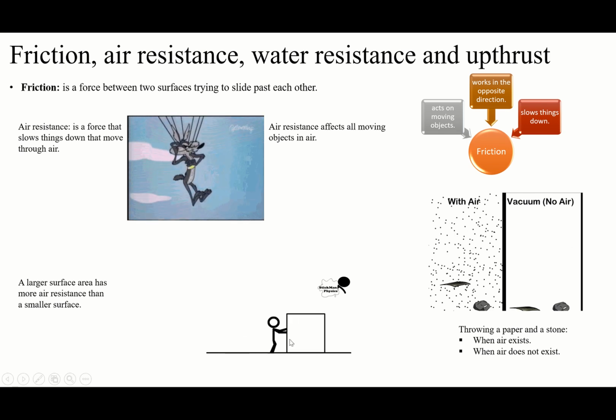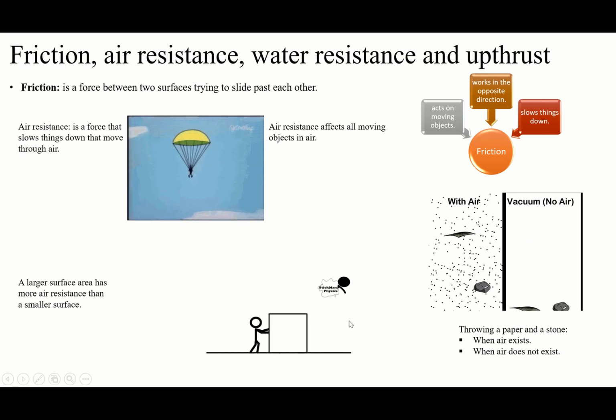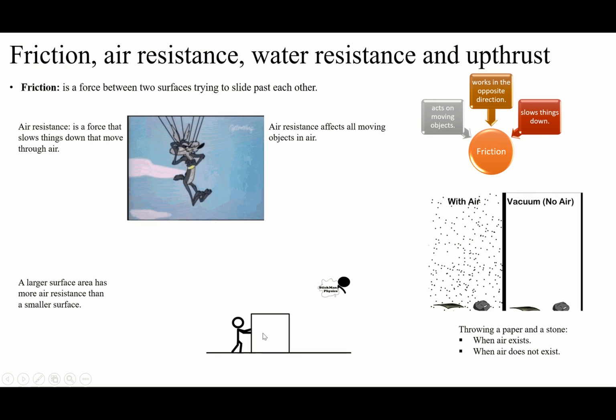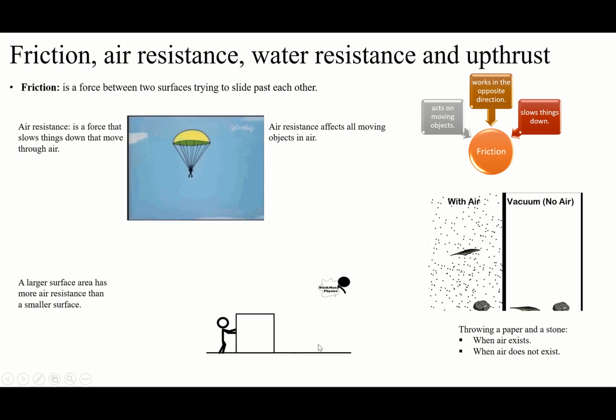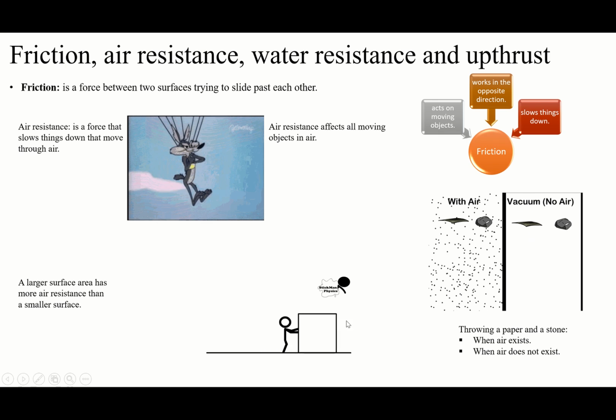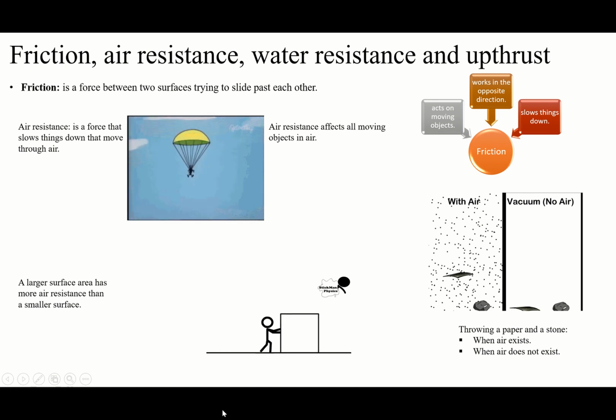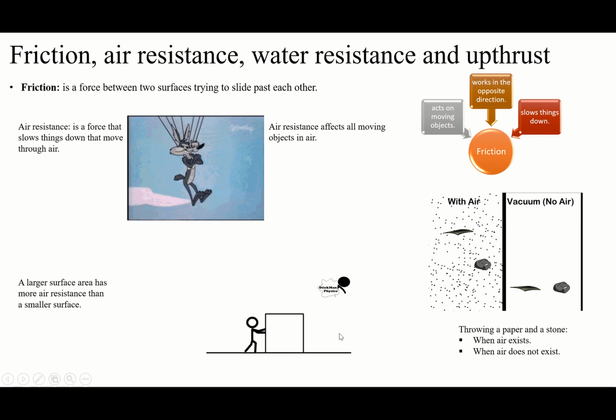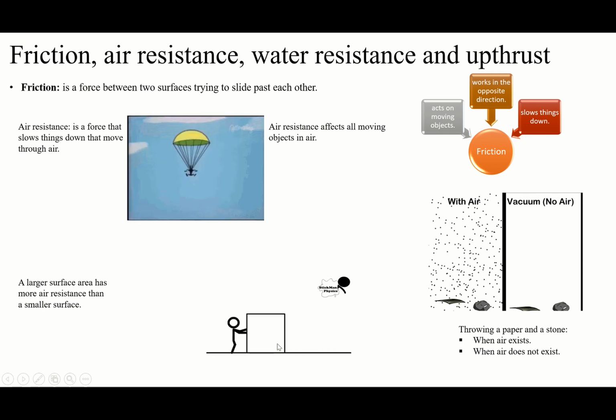In here, guys, we have friction, but we have air resistance too, because we have air around it, right? So we have friction and air resistance, both of them in the opposite direction. When you push something, air resistance is going to resist it. It's going to push it back, like friction. Both of them will be to the left side, because the object is moved to the right, so the friction and air resistance are going to go to the left.